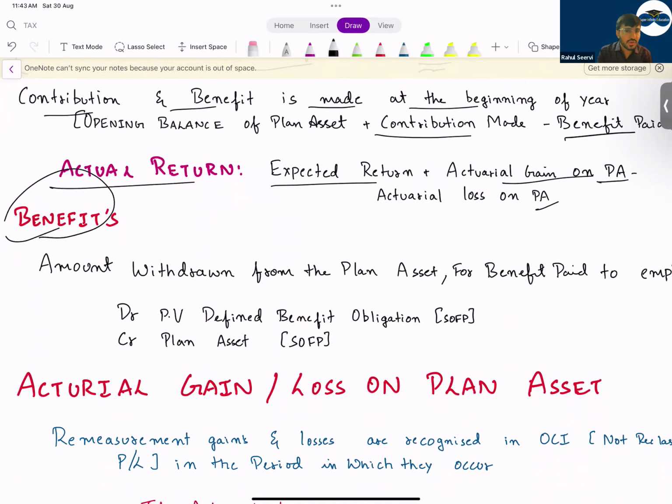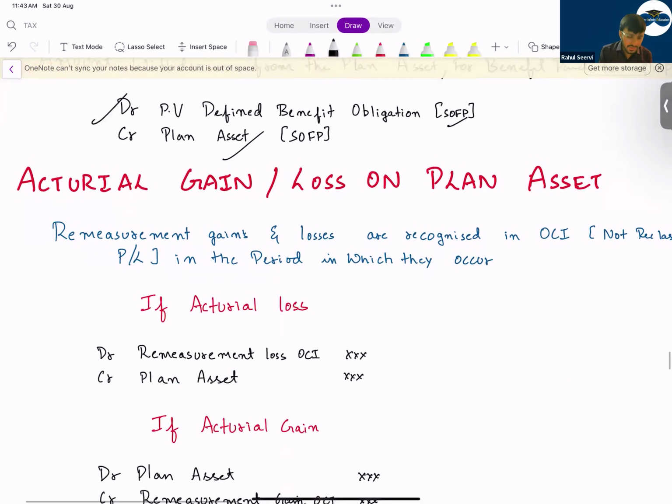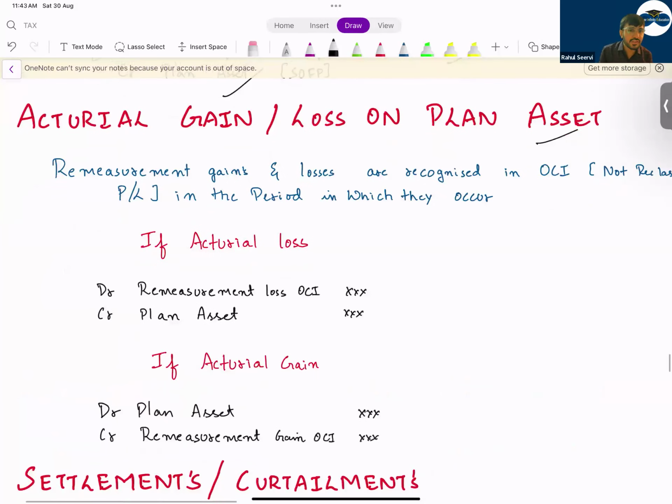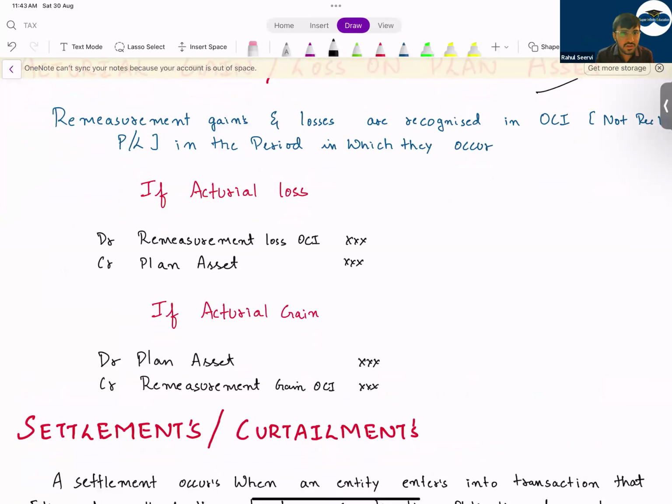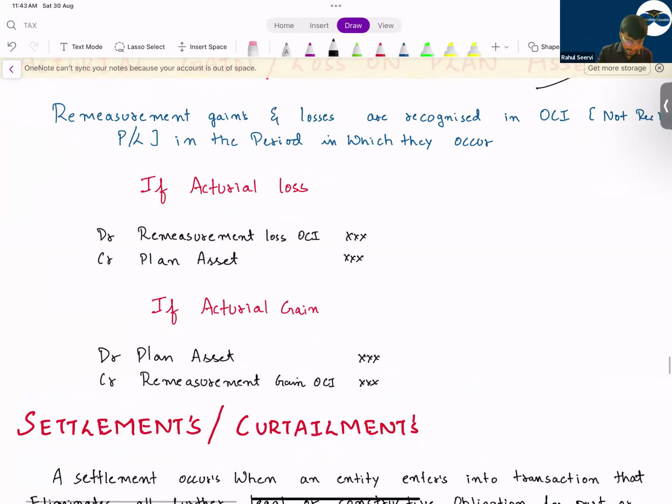So benefit paid means what? Benefit paid means we are giving the amount to the employees who have retired. So we reduce the value of the plan asset, we reduce the value of the obligation. First the company will withdraw the amount from the plan asset and then give to the employees, so there will be two entries. If you pass a combined journal entry, this is the one. Actual gain or loss on plan asset, what we do, the difference, it will be taken to OCI and it will not be reclassified to P&L. Same like your liability part.